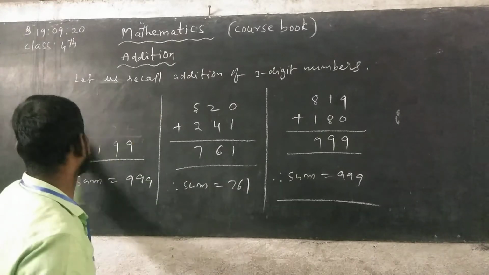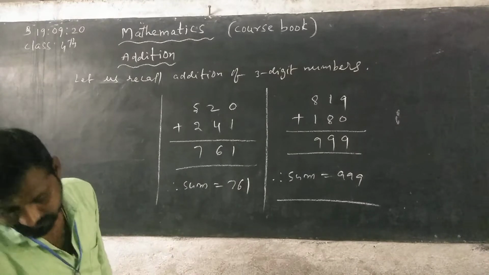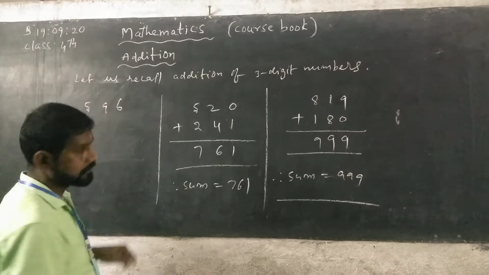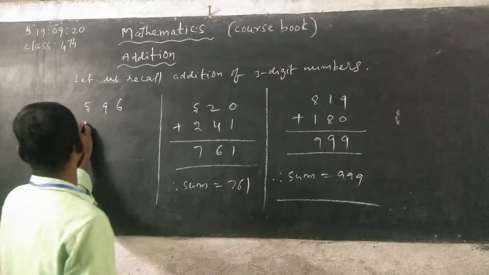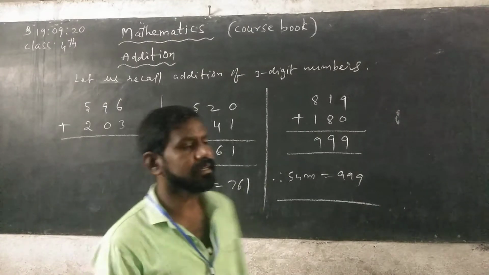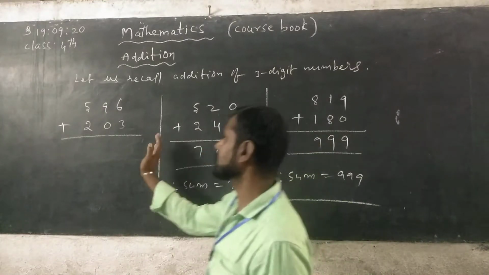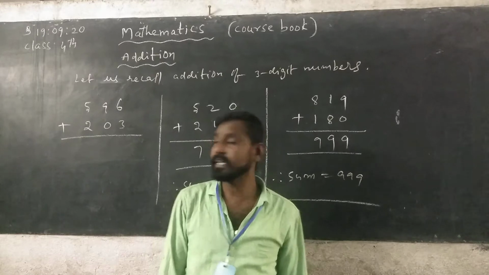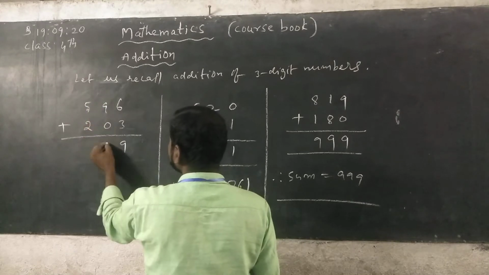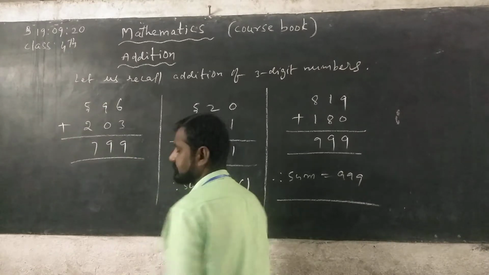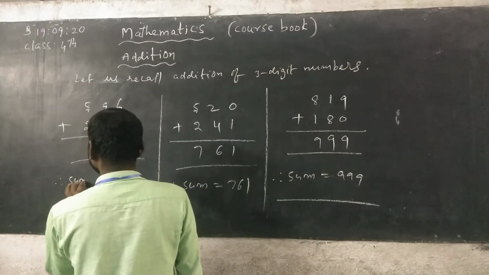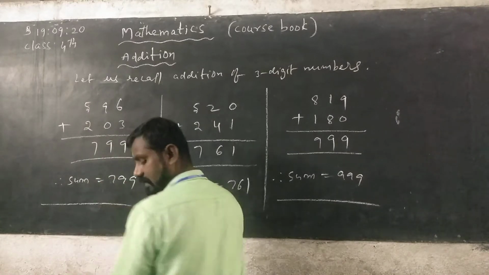Now next, 596 plus 203. While doing an addition problem, first we add the ones place column. 6 plus 3, 9. 9 plus 0, 9. 5 plus 2, what do we get? 7. So therefore, the sum is 799.